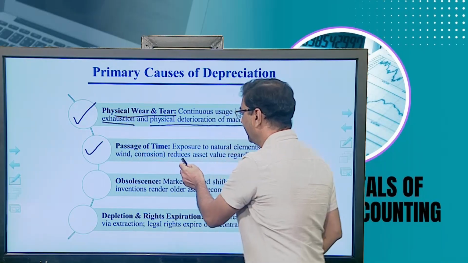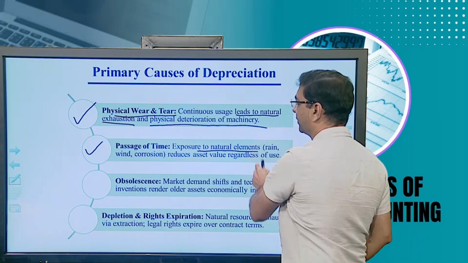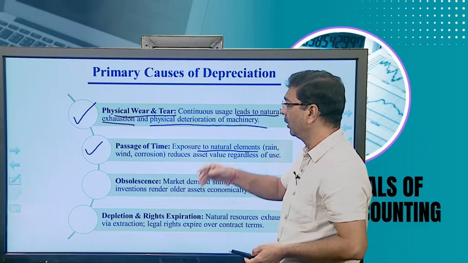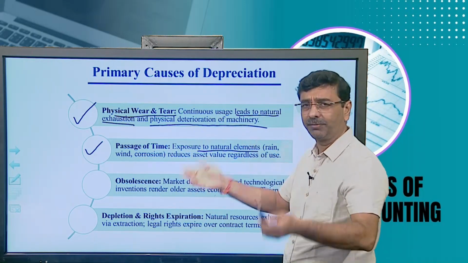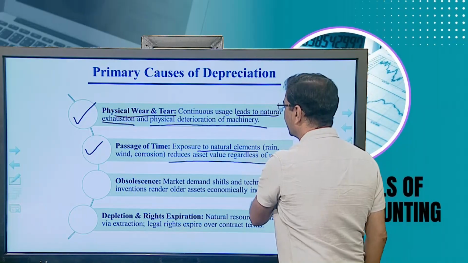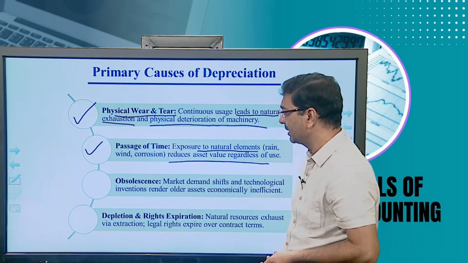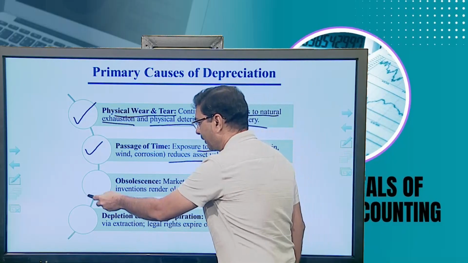Passage of time, exposure to natural elements, naturally due to rain, due to wind, or maybe corrosion, any kind of reason reduces the asset's value. That is also possible, and that's why it is considered as a passage of time.